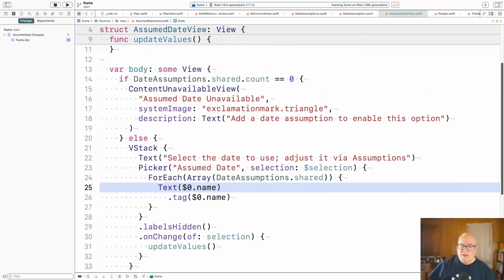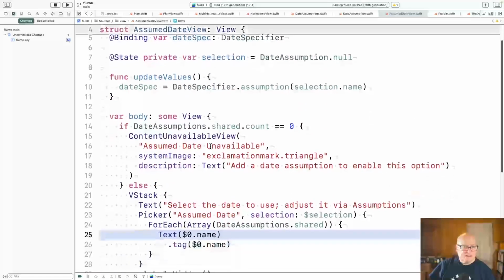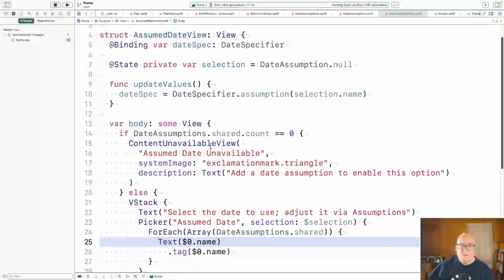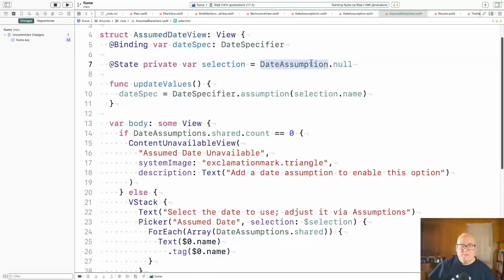But we have some stuff we're trying to straighten out, and one of them is selection. There's a little bit of a dance you have to do, because if you come into a picker with a selection that's not in the list, it gets upset. So right now, this is sort of in the list, but it's kind of temporary. But in general, we won't have something in the list to select from. So I'm going to have to work that out.